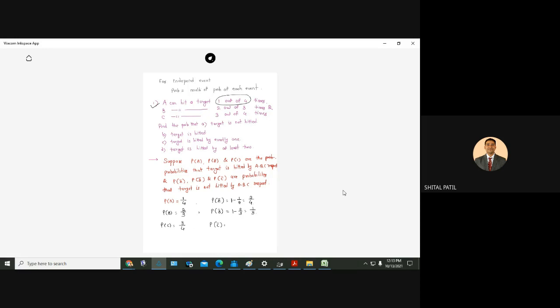C will not hit the target? 1 by 4. Okay, now we'll solve the example one by one. Start with the A part.